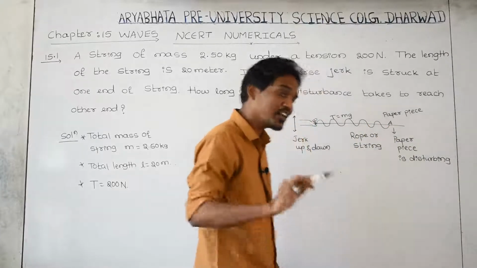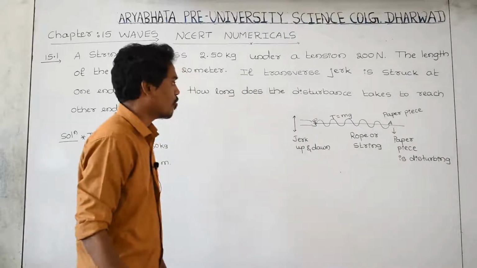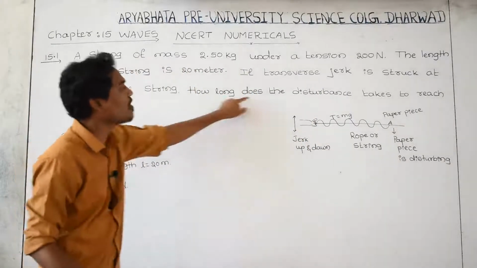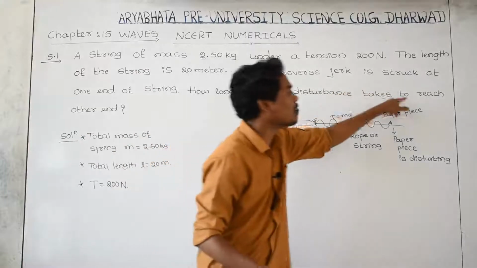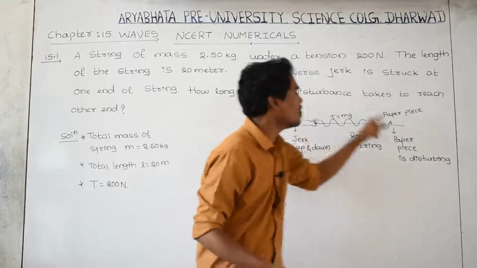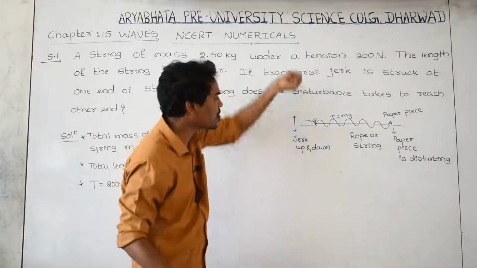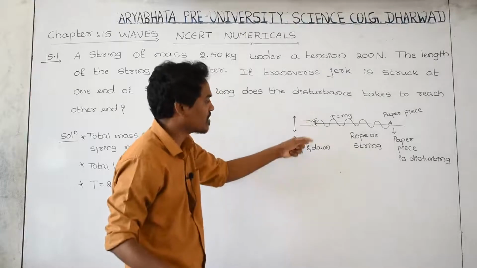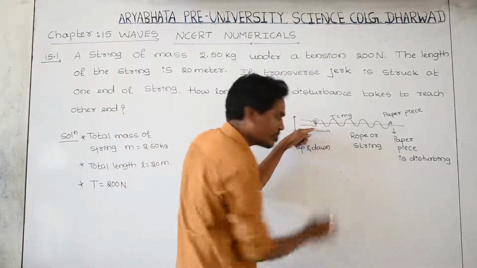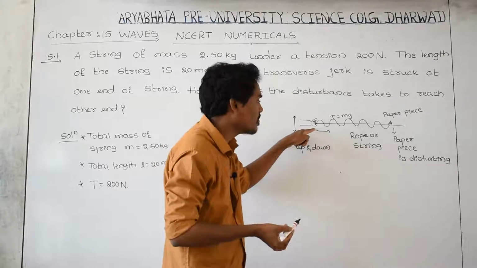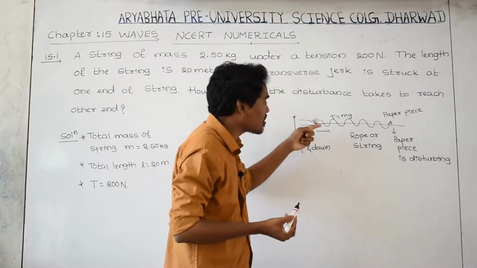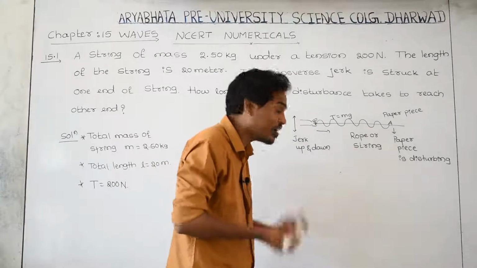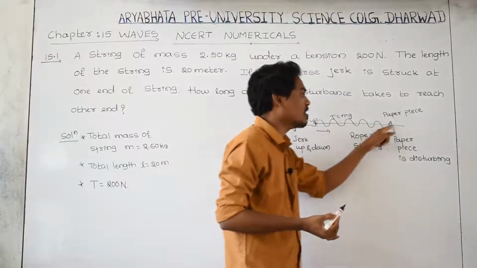It means, what do you need to find out? What is asked here: how long does the disturbance take to reach from this end to this end? If you jerk the rope, the disturbance is moving in this direction. How much time is the wave or the disturbance taking to reach from this end to this end?